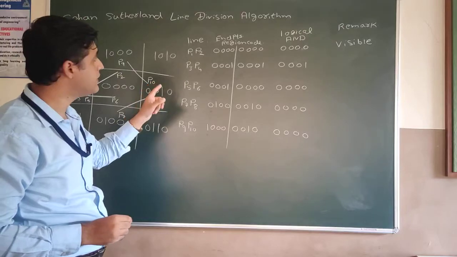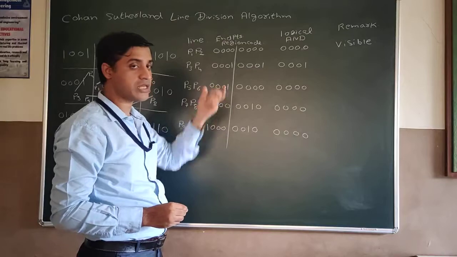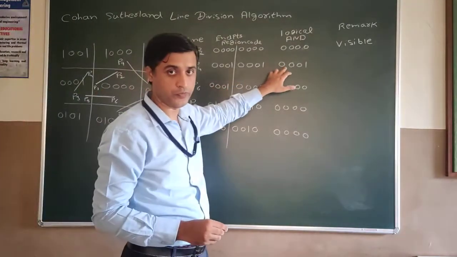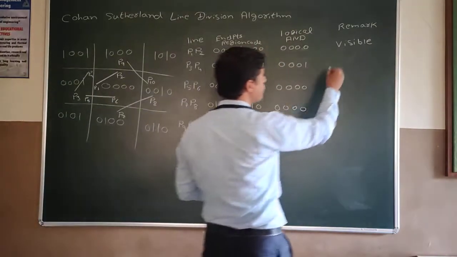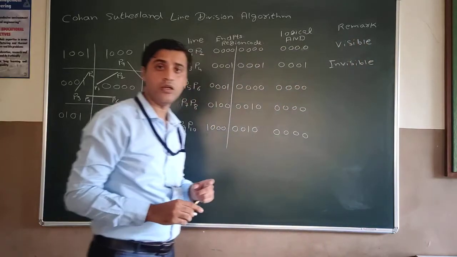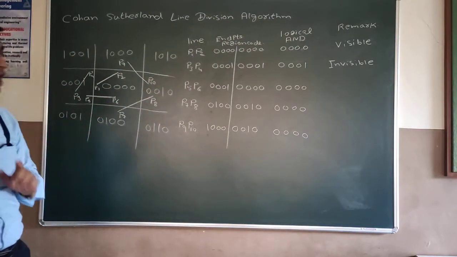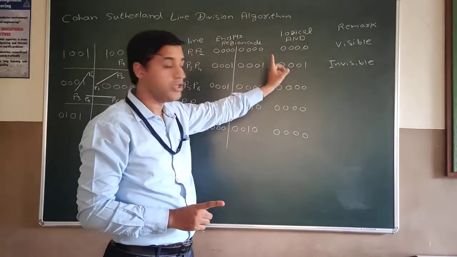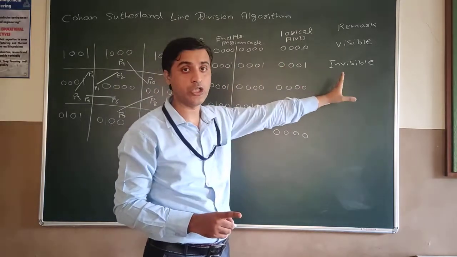Next line is P3 and P4. When you see P3 and P4, you will notice that the endpoint region codes are not 0000, and the logical AND operation is not 0000. So this is actually the second category, that is the category of invisible. That is, the line is completely invisible. As you can see in the diagram as well, P3, P4 is an invisible line. We got this by using the logical AND operation. That is, the logical AND operation of the region codes is not 0000, so you can see it is of category 2.